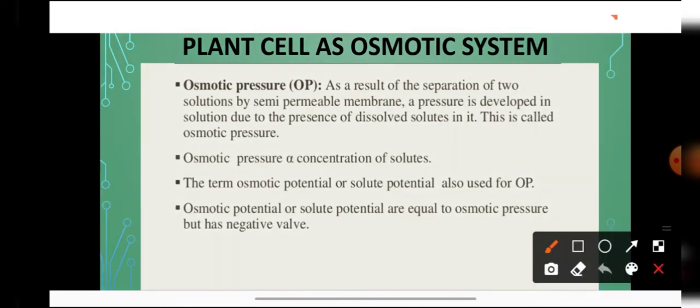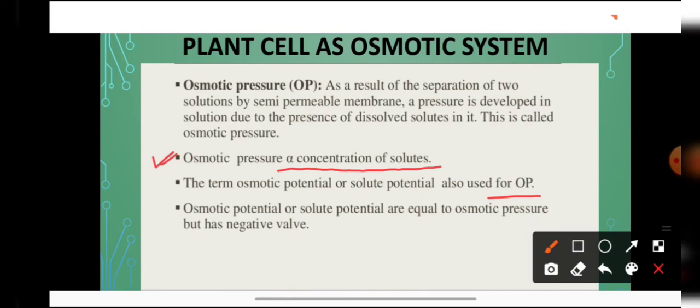So osmotic pressure, I have told you that it is a colligative property. It depends upon the number of solute particles. So osmotic pressure is directly proportional to the concentration of solutes. And the term osmotic potential or solute potential is also used for OP. ठीक है, so osmotic pressure, this is also known by the name osmotic potential or solute potential. And osmotic or solute potential are equal to osmotic pressure, but they have a negative value.